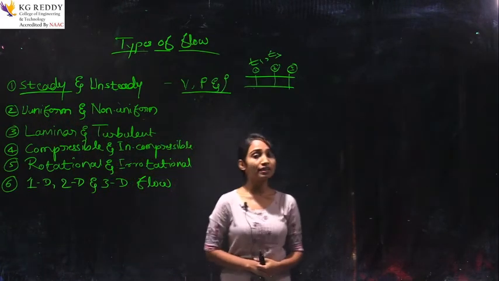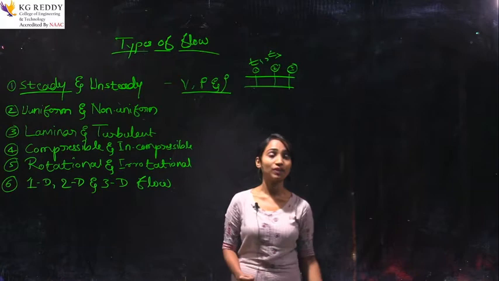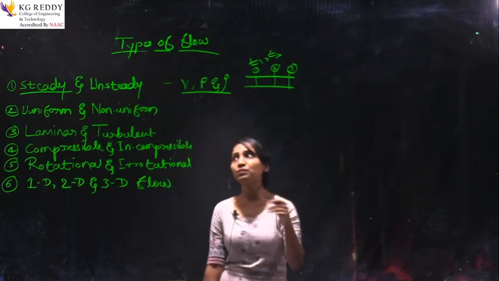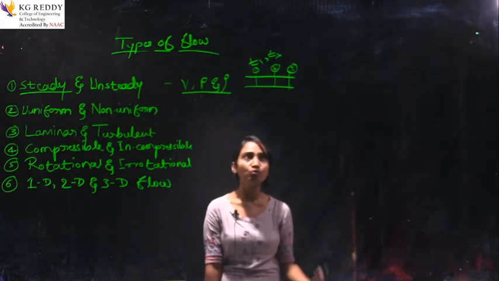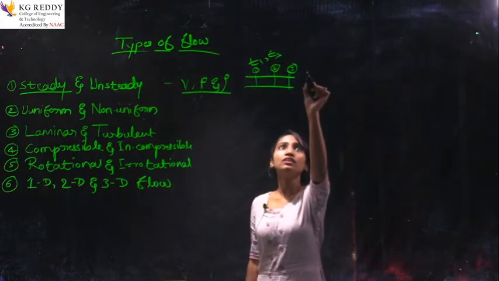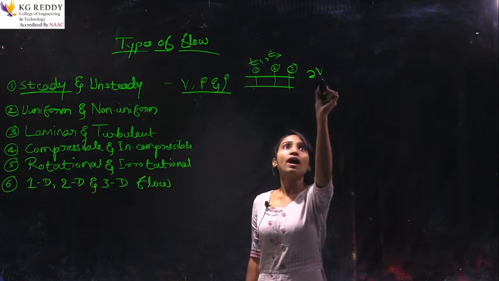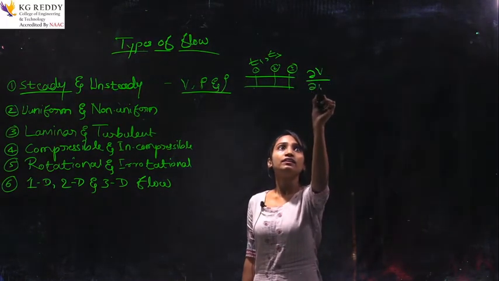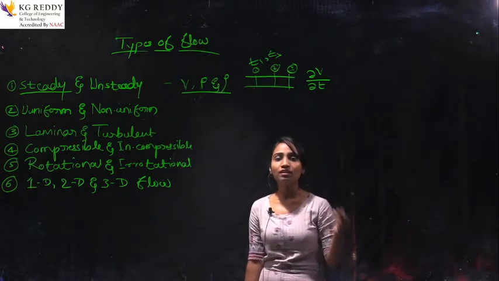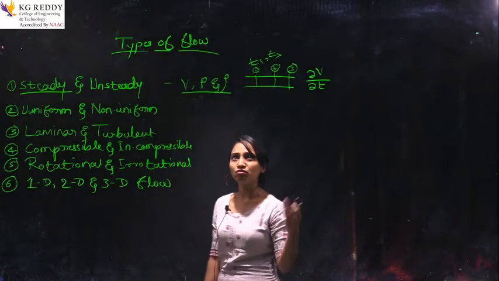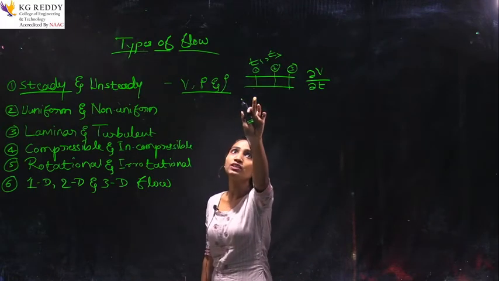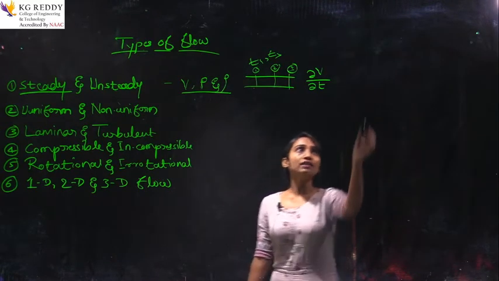And how to write it in a mathematical relationship? Can anybody guess? The changing relationship, how do we derive it by using the partial derivative, dV by dt? The velocity will not be changing with time, so how to write it?